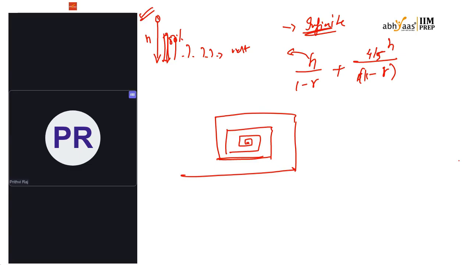Okay, so to find that, I'll calculate the distance at which the person will reach after completing one cycle. If she goes east, she'll come back west in the third move, and if she goes north, she has to come south. Okay, like that.